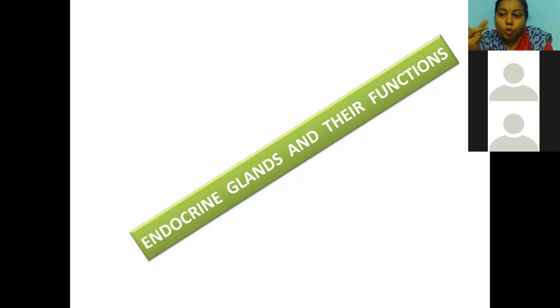Actually, children, there are two types of glands in our body: endocrine and exocrine glands. You know, these endocrine glands secrete their secretions directly into the bloodstream. They do not have ducts to hold the secretions temporarily. Directly they secrete the secretions into the bloodstream. Whereas exocrine glands have ducts, like the liver. See, the pancreas is a mixed gland.